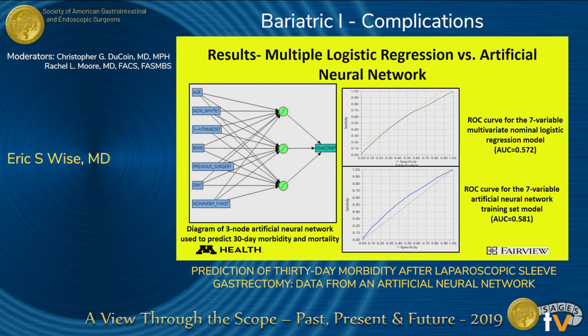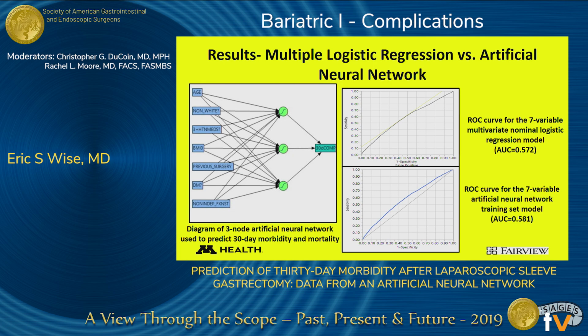And then we used a traditional multiple logistic regression model, which came up with a reasonable area under the curve of 0.572, which translates to about 14% of the variance of whether there's going to be an event or not being able to be contained within those preoperative variables. With a 7-variable neural network model with 3 training nodes as diagrammed on the left, we did a little bit better. About 20% of the variance was able to be contained from those factors using a neural network model to predict.